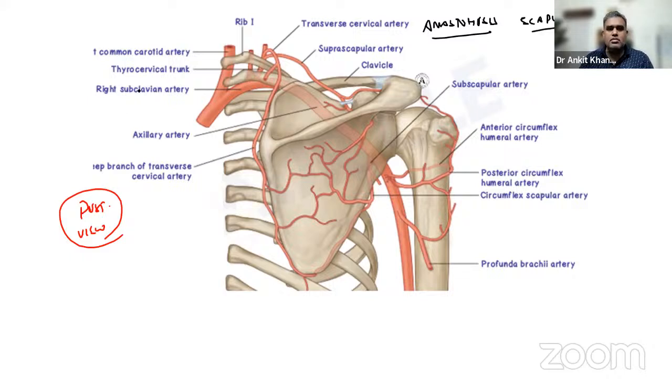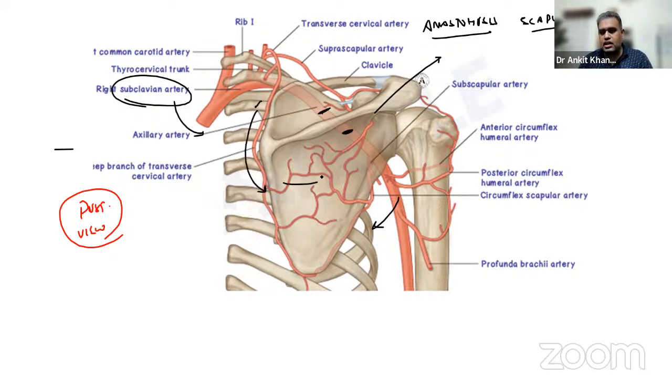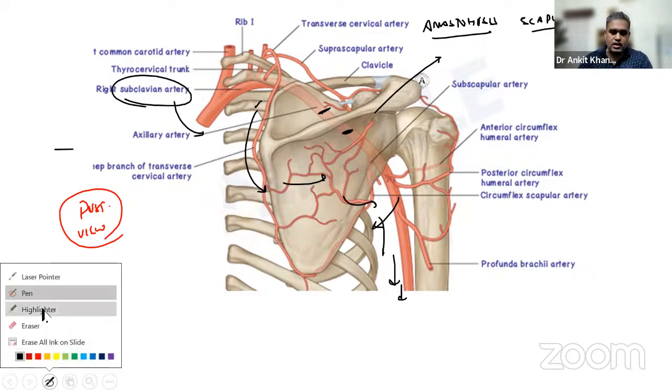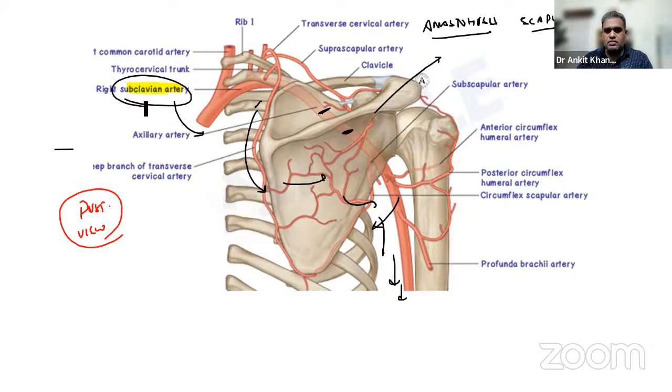What happens is that from the subclavian artery, a few branches will come, and from the third part of the axillary artery, a few branches will come, and they are going to anastomose around the scapula, such that if the artery is blocked over here anteriorly, the blood from the subclavian might come to the scapula, they might anastomose, and from here they might go to the upper limb in the form of the brachial artery. That is known as the anastomosis around the scapula. And which branches are involved over here? Let us quickly see. From the subclavian artery, we basically have the transverse cervical and suprascapular artery over here.